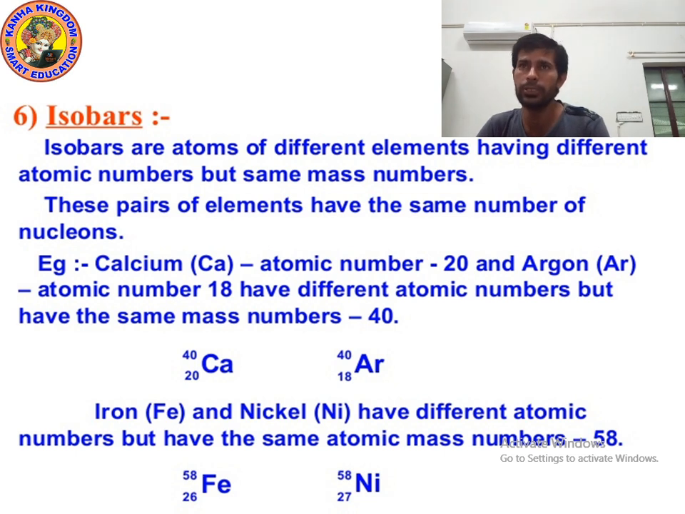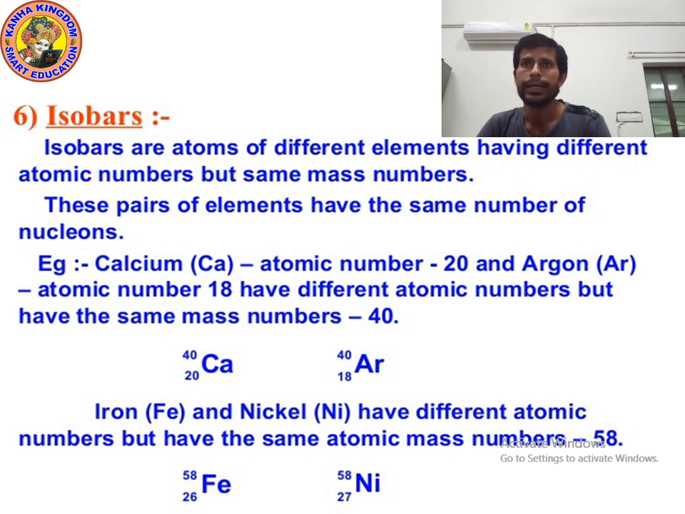So kids, I hope you understood. Isobars are atoms of different elements having different atomic numbers but the same mass number. These pairs of elements have the same mass number, or the same number of nucleons.